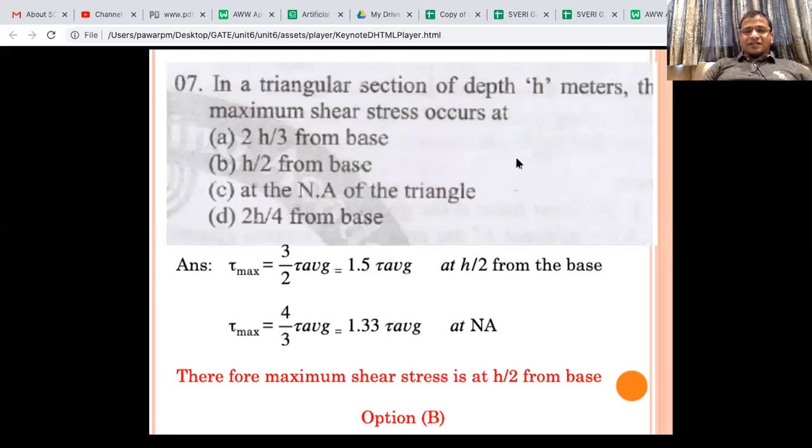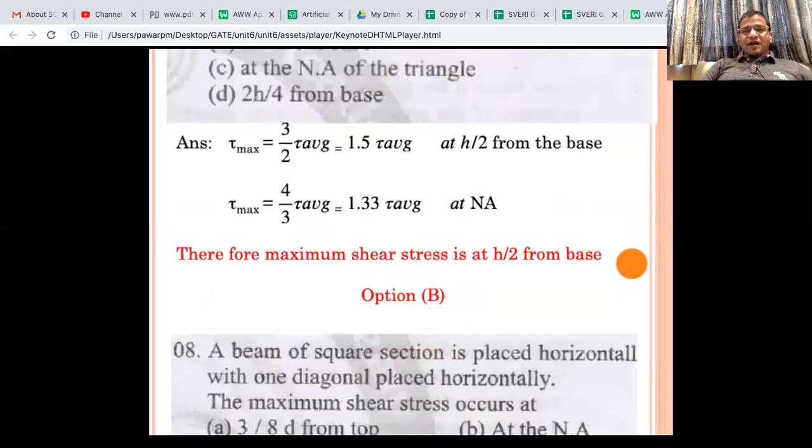Where is it? Obviously we know it is at h/2 from the base. h/2 from the base.